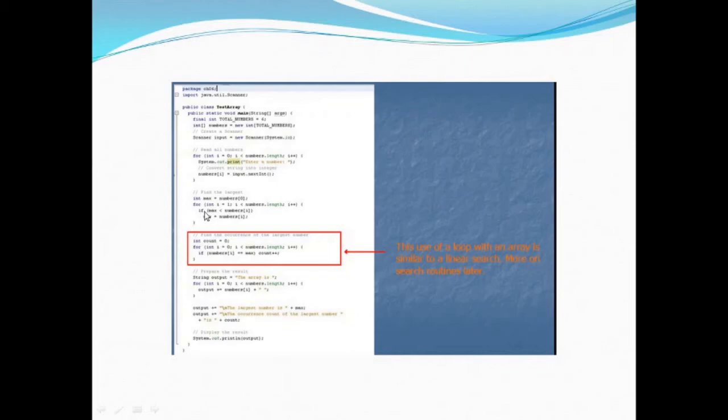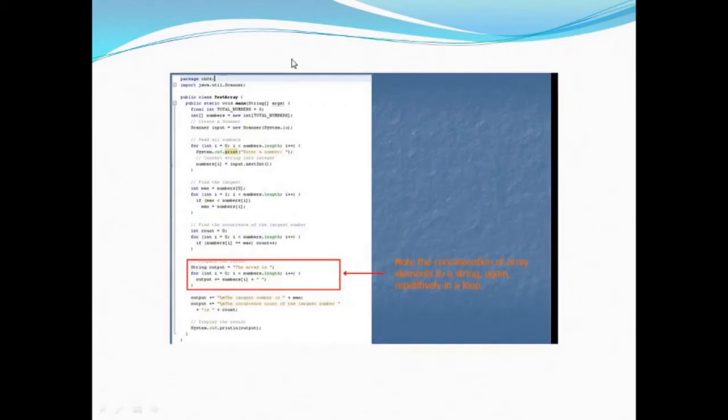And then if the value of max is less than that number, that means that number is bigger than max, so we will have max store the bigger number. So in that way, when we end up with the looping process of the whole array, at last we will have the maximum value stored in the max variable. So this is the process of getting the maximum value in the array.